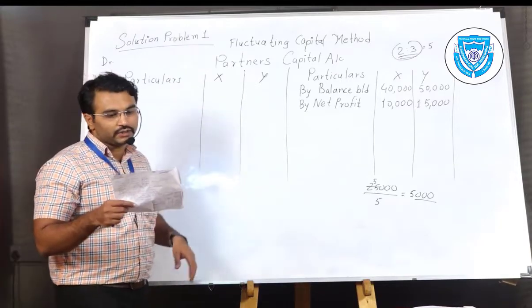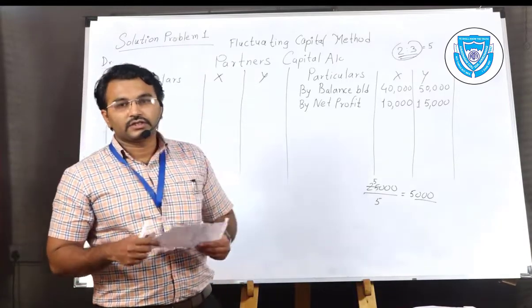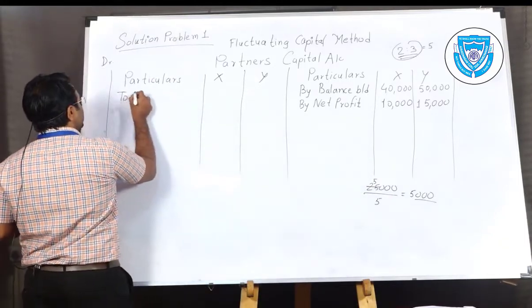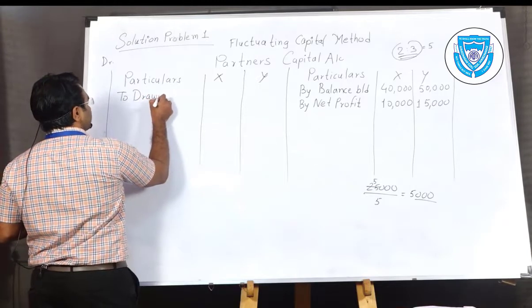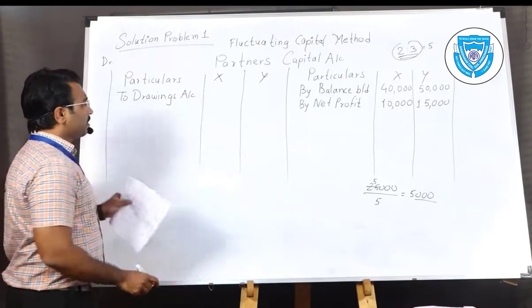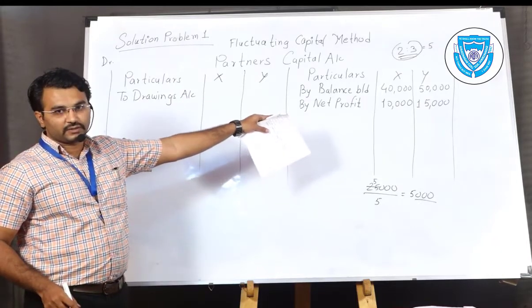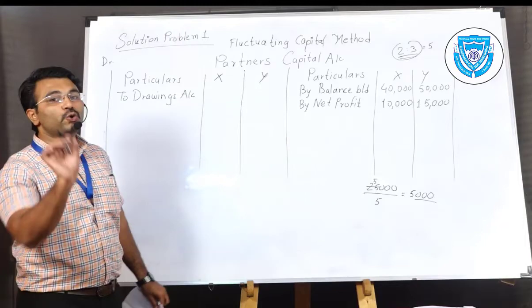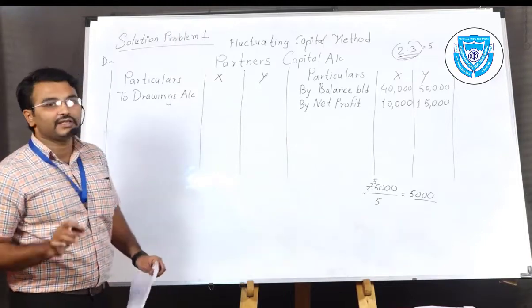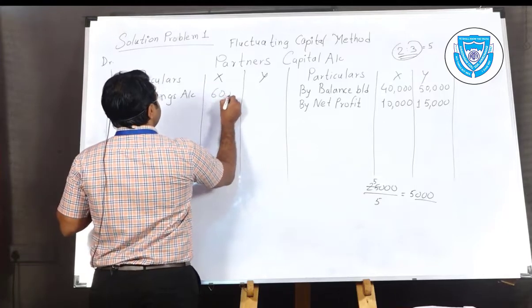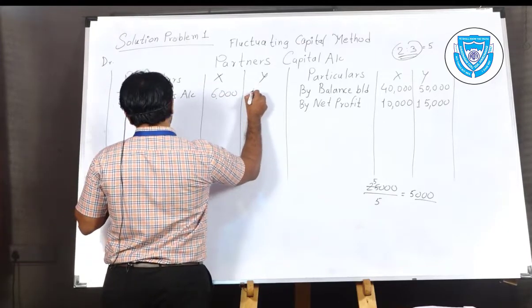Come to the next point. Drawings are given, 6,000 and 5,000. 6,000 of X partner, to drawings. So I should write here to drawings account. We will start posting credit side with by and debit side with to. Capital A and capital B, remember that. So the amounts are 6,000 and 5,000.